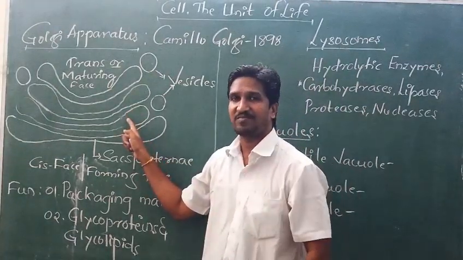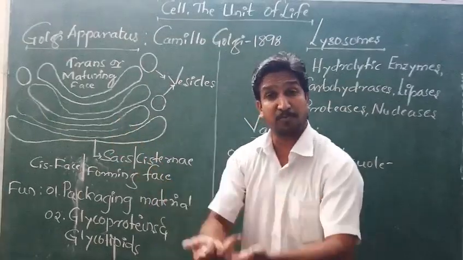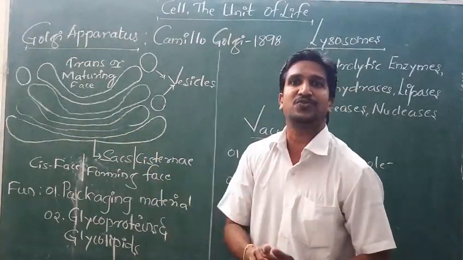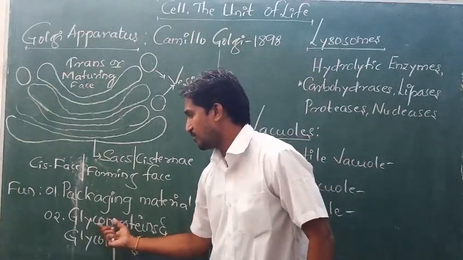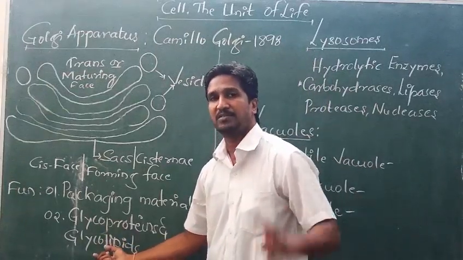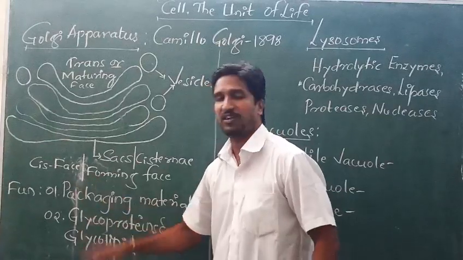That is important. So this is going to be responsible for the production of packaging tissues. The chemicals. What are those chemicals? Glycoproteins as well as glycolipids. These are the two important functions of the Golgi complex.